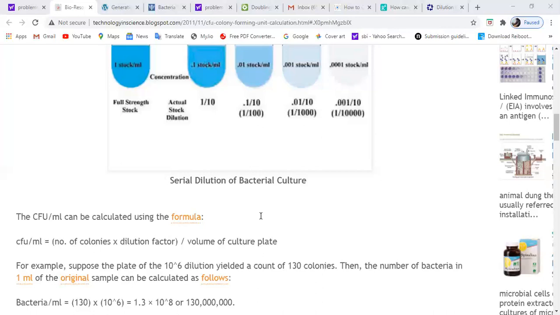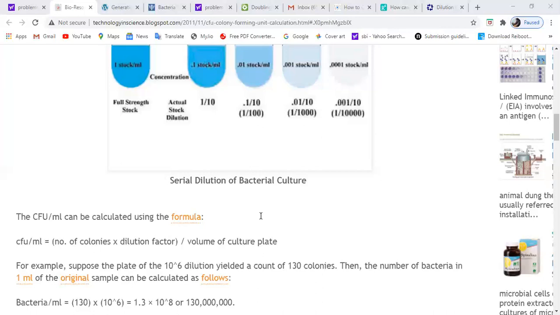Actually you need to put your culture so that you are able to get this type of pattern. This is an ideal plate, so you will get the colonies in this form. He is using a glass spreader here. This spreader is used to streak the agar plates.